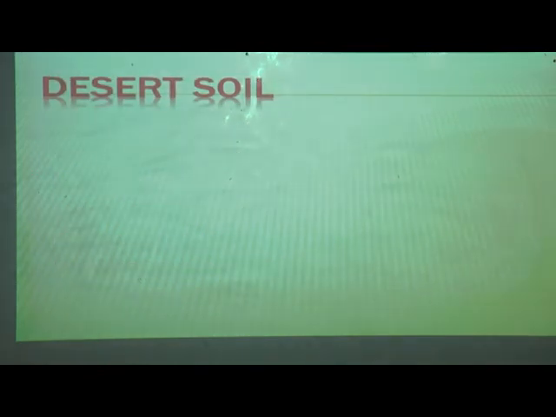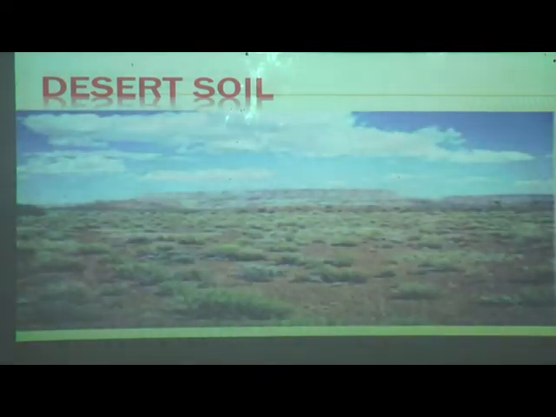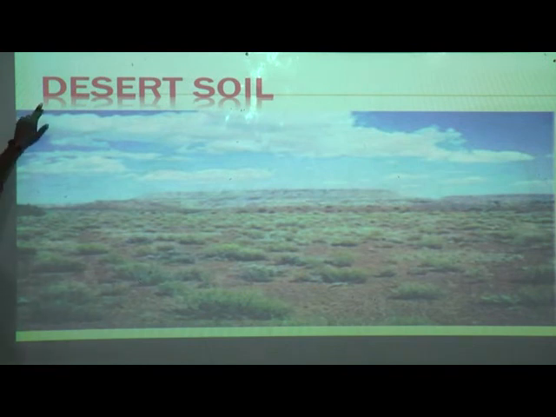Now come to the point of desert soil. So we are coming to the next soil, that is desert soil. It is named desert. In name only it is desert. So where? Like Rajasthan. There is no rain, hardly will it rain over there. How will the land be? It is desert, sandy, like a desert.